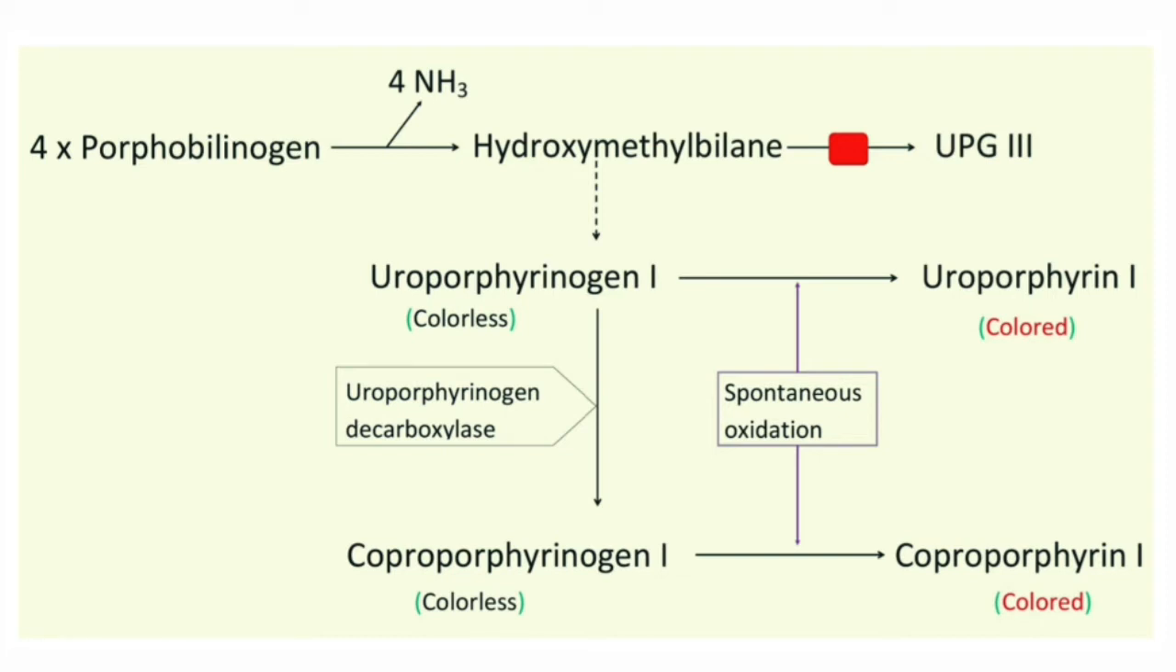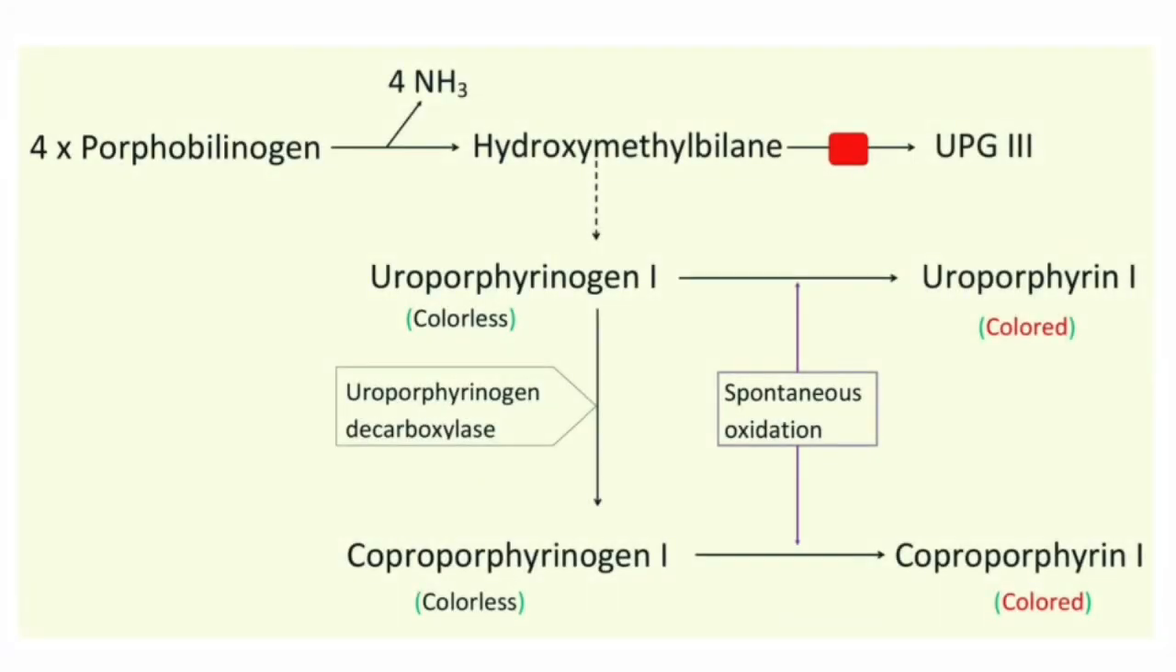Due to this, hydroxymethylbilane is converted into uroporphyrinogen 1, which is converted into coproporphyrinogen 1 by the action of the enzyme decarboxylase. Now, these uroporphyrinogen 1 and coproporphyrinogen 1 both are colorless compounds. These undergo spontaneous oxidation to form colored compounds. That is, uroporphyrinogen 1 undergoes oxidation to form uroporphyrin 1 and coproporphyrinogen 1 undergoes oxidation to form coproporphyrin 1.